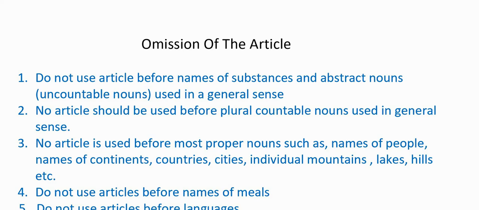Omission means to avoid or to skip using an article. In our previous videos, we have learned when to use the definite article the and when to use the indefinite articles a and an. Here we are going to look at when not to use any article. There are certain situations which require no article at all. We cannot put articles wherever we want. There are certain areas that do not require any article. So we are going to look at those areas one after the other. Now without further ado, let's get started with the first area which requires no article.